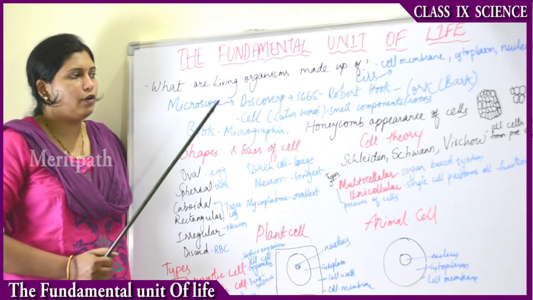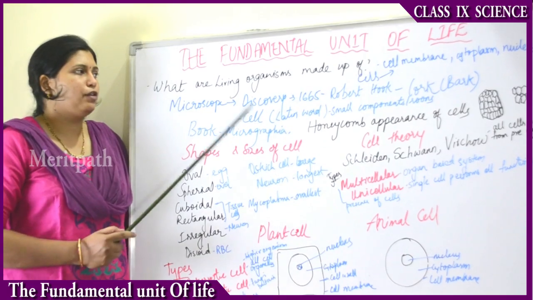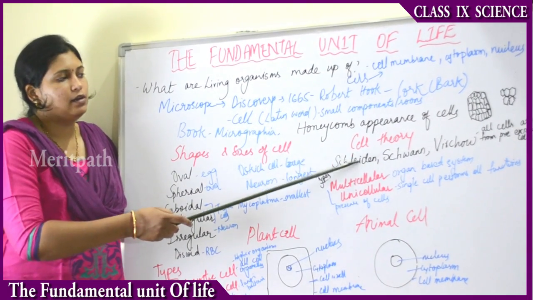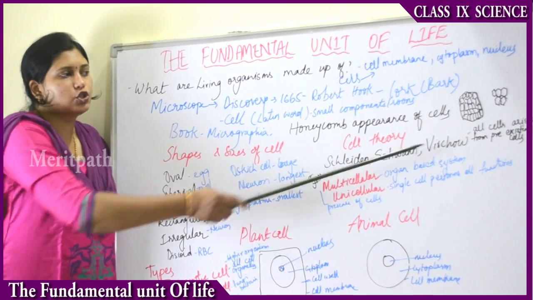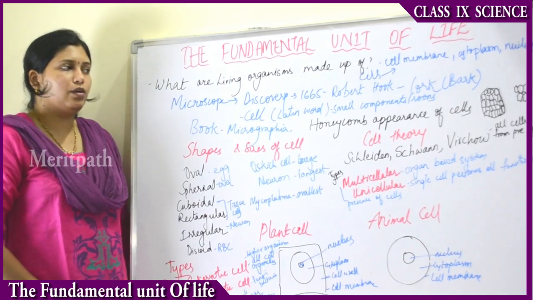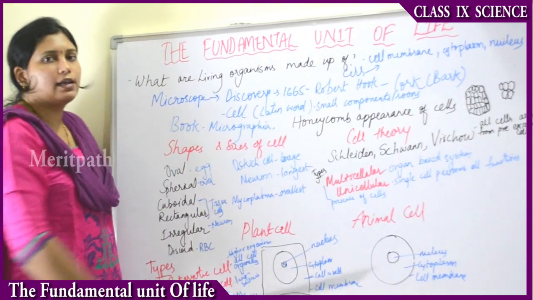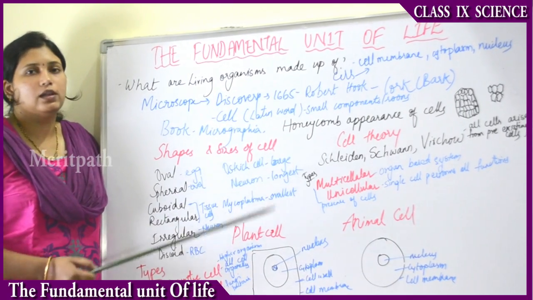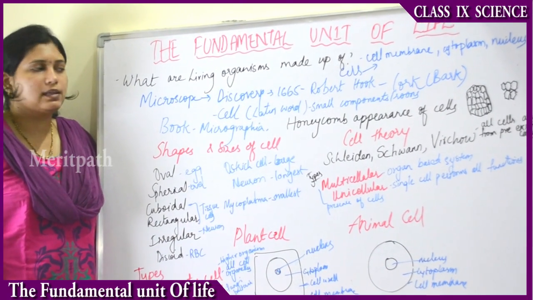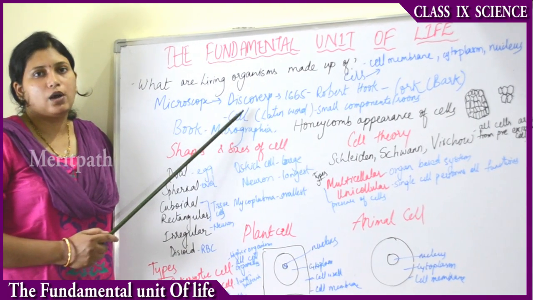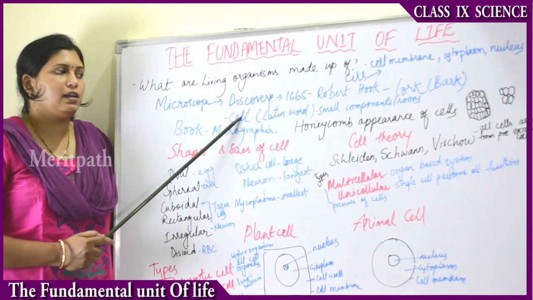Then moving on to cell theory. Later, after Robert Hooke, many scientists started studying the cell. The names of the scientists are Schleiden, Schwann and Virchow. They studied extensively about the cells. Then they came to the conclusion that all cells arise from pre-existing cells. That is about cell theory. Now we have understood how the cell got its name and how it was discovered.